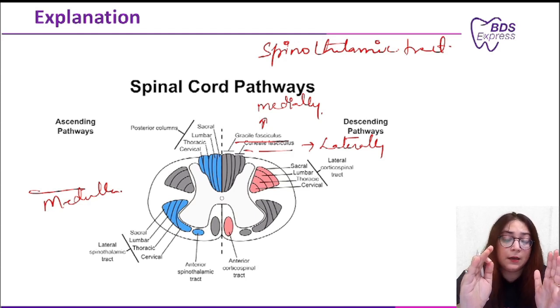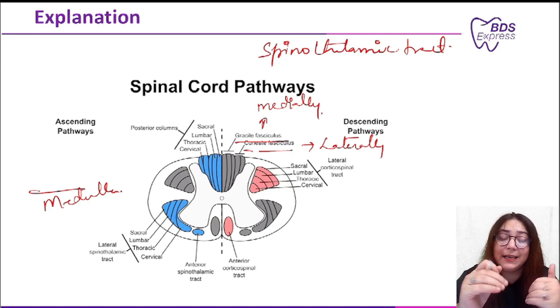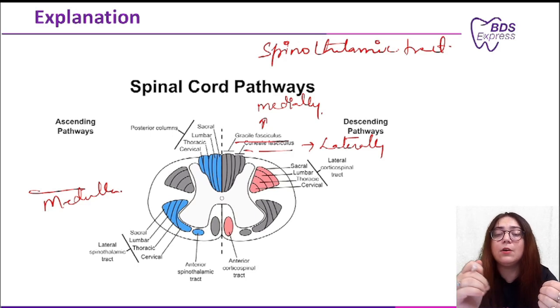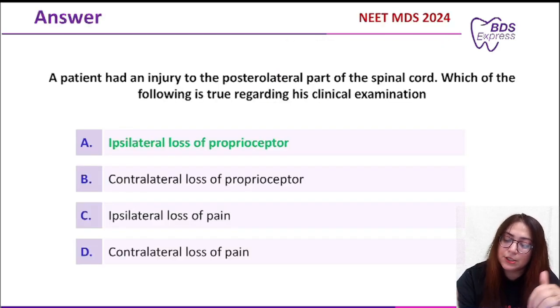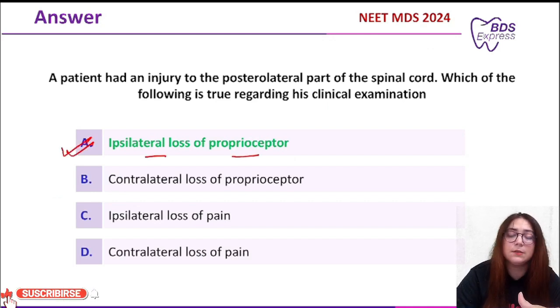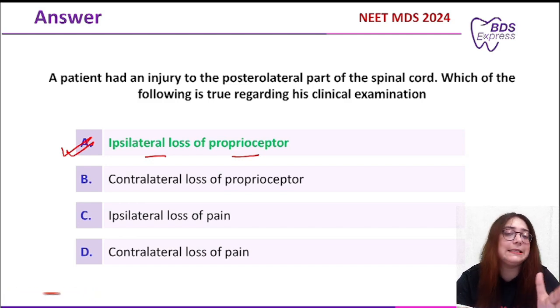Now, option D was contralateral loss of pain. An injury in the anterior lateral part of the spinal cord would result in contralateral loss of pain and temperature sensation. So coming back to our question, the correct answer is ipsilateral loss of proprioception. This is the correct answer.